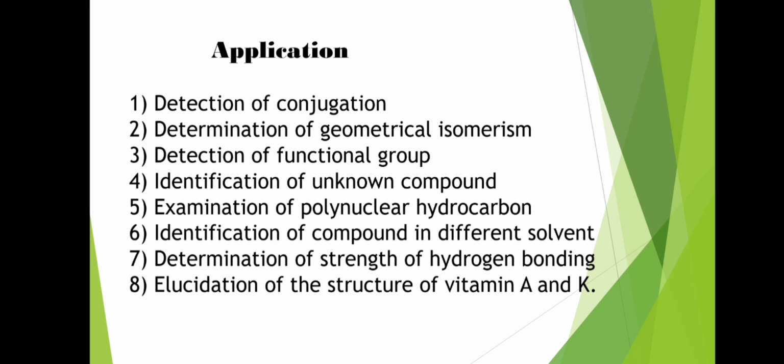Then third is the detection of functional groups. It is possible to detect functional groups with the help of the UV spectrum. Then the fourth is the identification of unknown compounds. An unknown compound can be identified by comparing its spectrum with known spectra. Then examination of polynuclear hydrocarbons, identification of compounds in different solvents, determination of strength of hydrogen bonding, and elucidation of the structure of vitamin A and C.